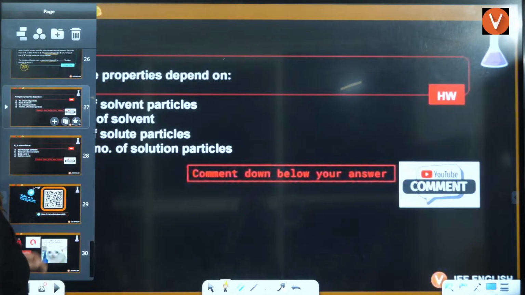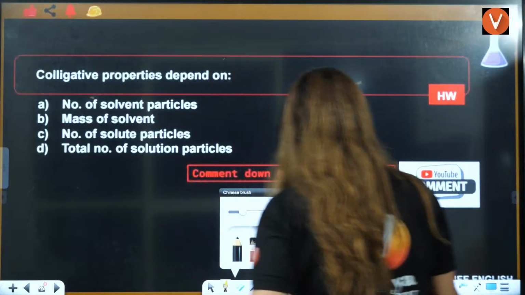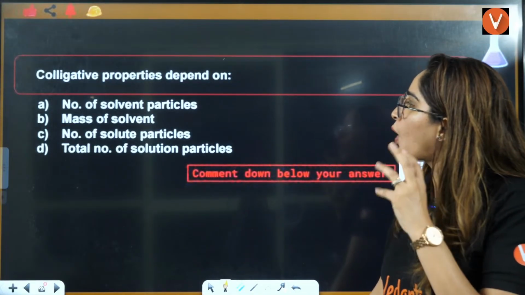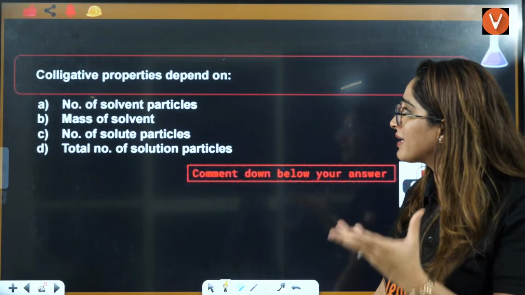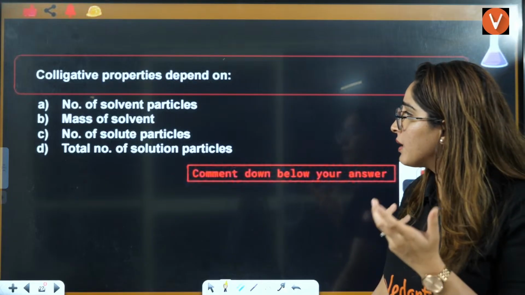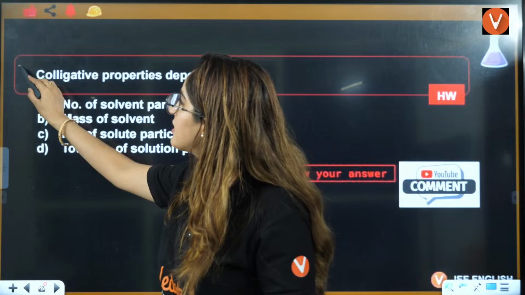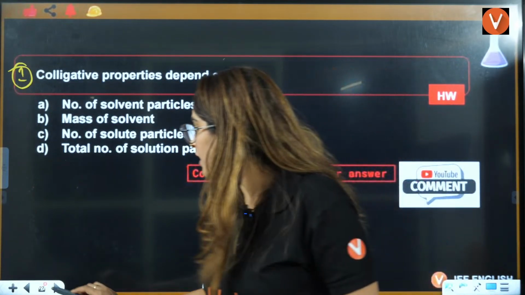Now, giving you some questions for homework, students. This is your homework question, everybody. The first question: colligative property depends upon the number of solute particles, mass, number of solute particles, and total number of solution particles. And I see very few students answer the homework. Why so? You all have to answer it.